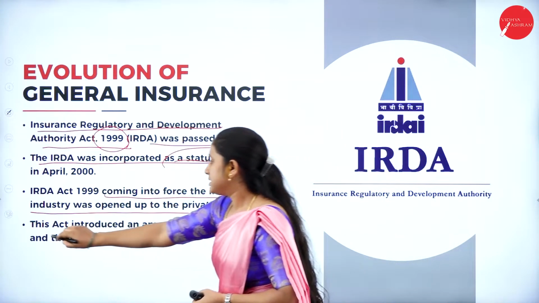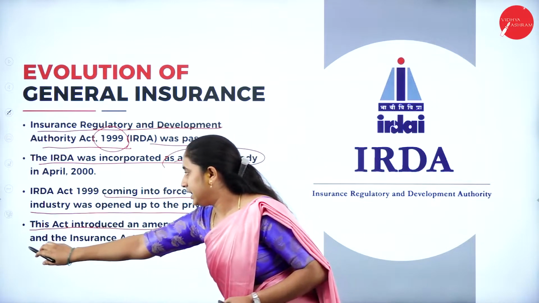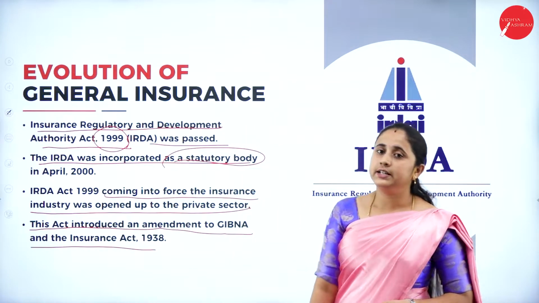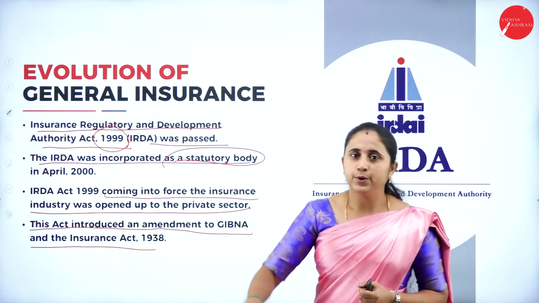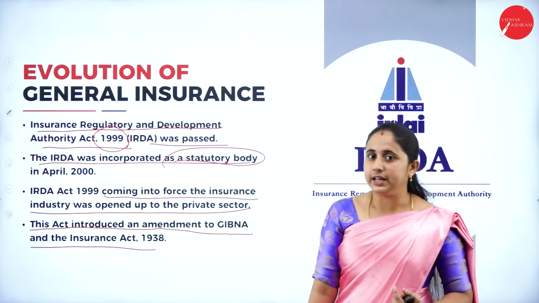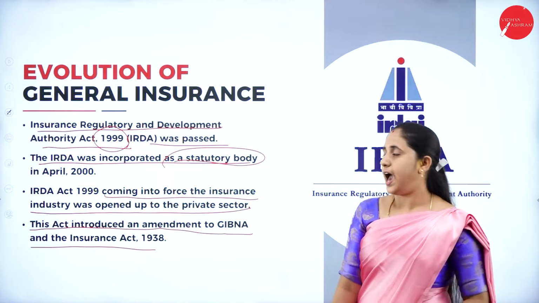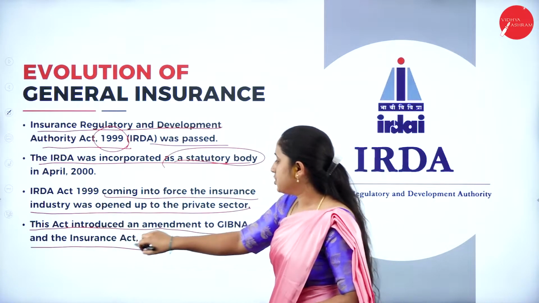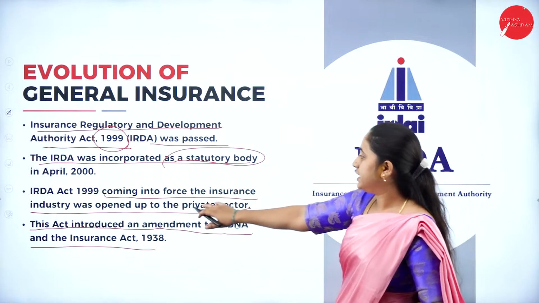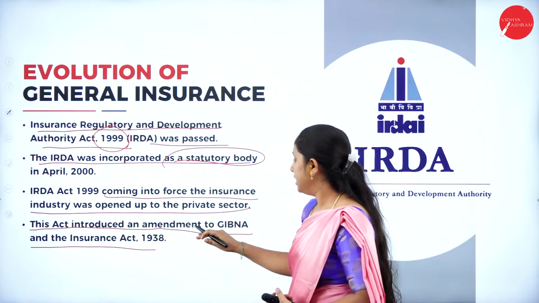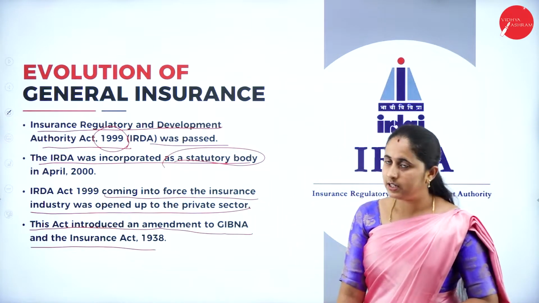Then this act introduced an amendment to GIBNA, the General Insurance Business Nationalization Act, and the Insurance Act 1938.